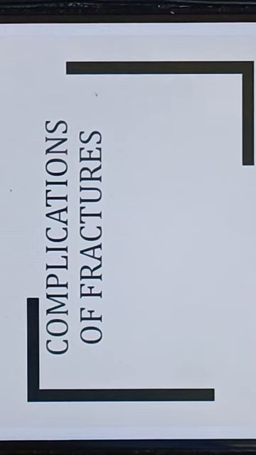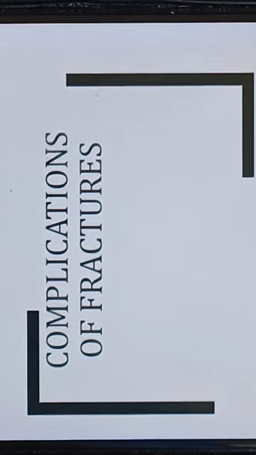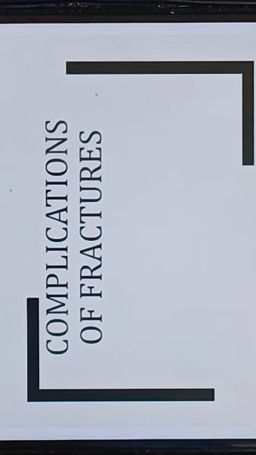Fracture is nothing but a break in the continuity of the bone. The causes of fracture may be direct or indirect. Direct causes are due to trauma. Indirect causes are mainly because of road traffic accidents causing crushing injuries or twisting injuries, or extreme muscle contractions or spasms. And the types of fracture depend upon the criteria.